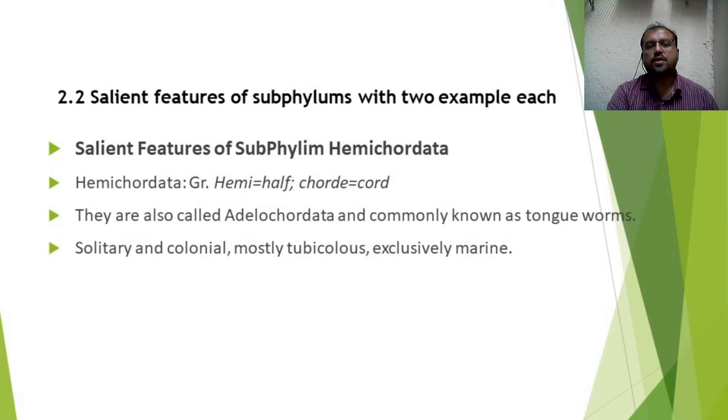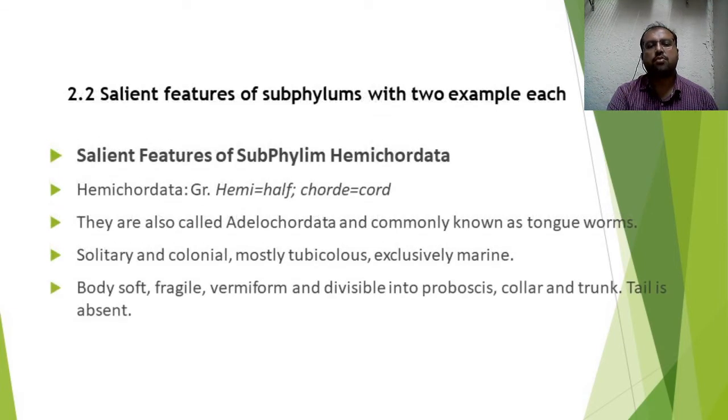These individuals are solitary or colonial, means they live individually or isolated, as well as in a group or gregarious form, and most of the individuals live in tubes. They are exclusively marine. As I have already told you about the characters of protochordates, all the protochordates are marine animals.